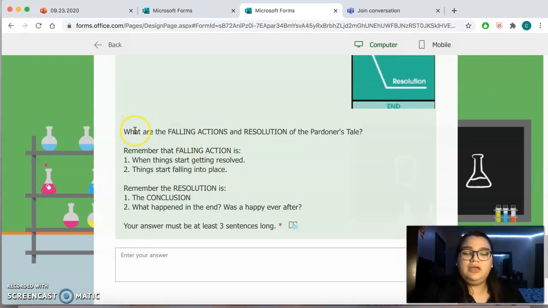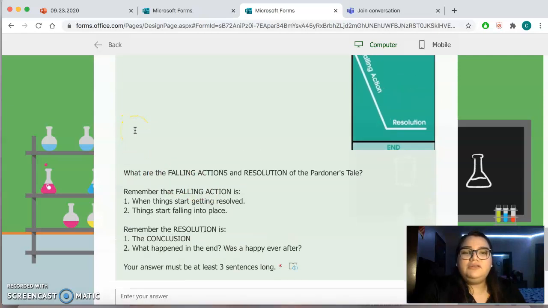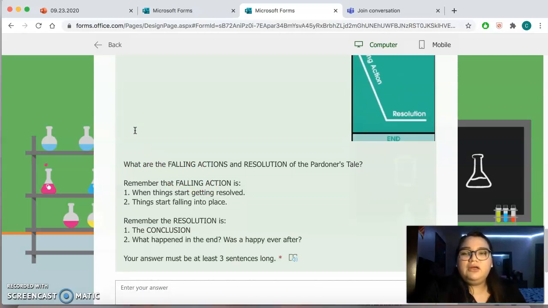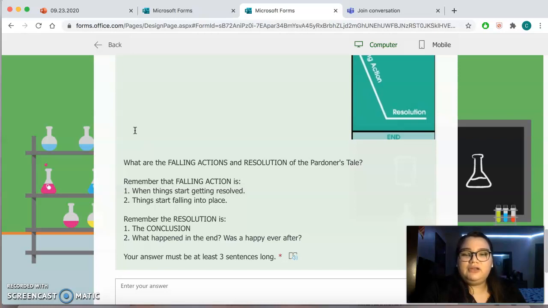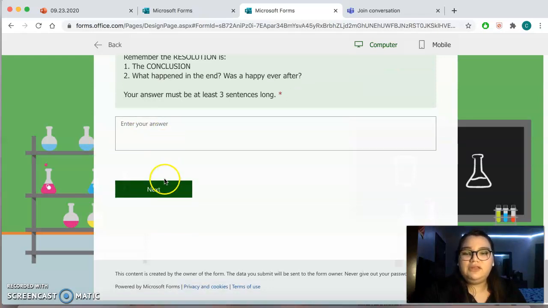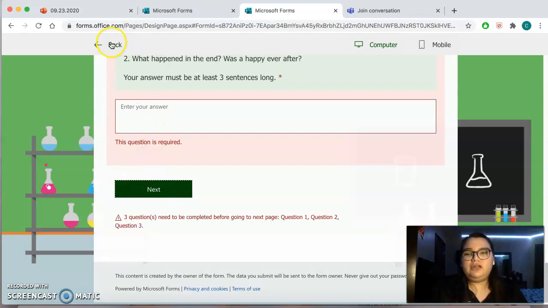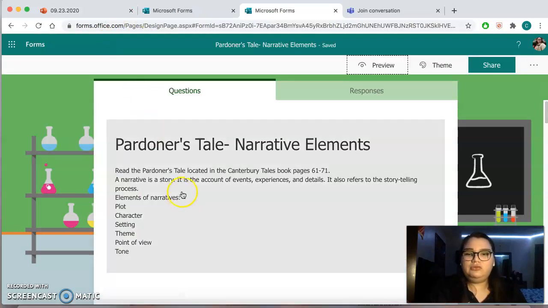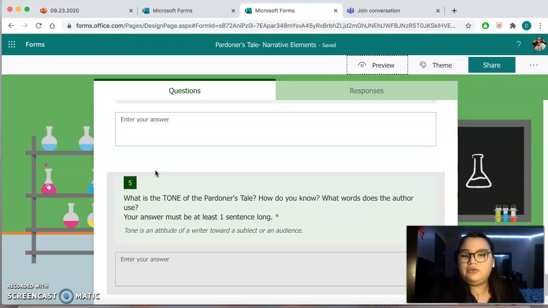You could say something like, once the climax was resolved, this and this started falling into place, or this and this led to the resolution, right? The resolution was that they lived happily ever after, or they didn't. They all died. Whatever the resolution was, right? The ending doesn't always have to be a good one. So then that's the ending, and then you click next. And it, of course, is going to ask you to type them in, but I'm just going to go to my form so you can see what the last two questions look like.